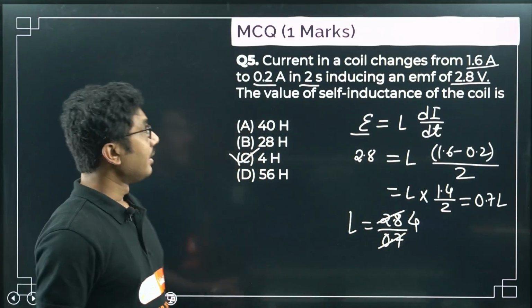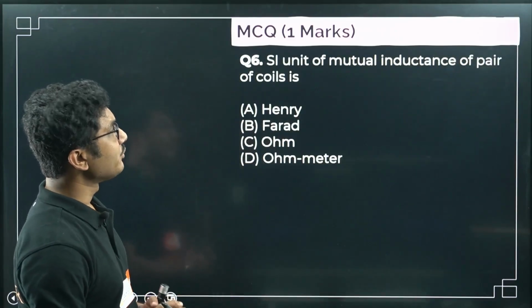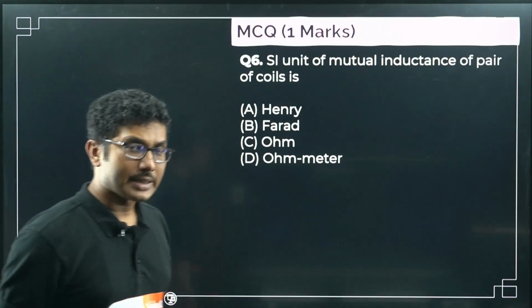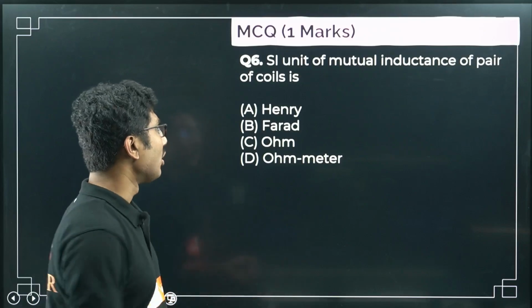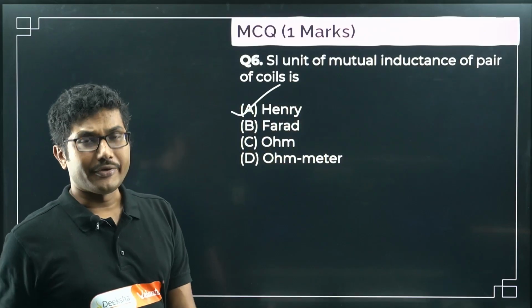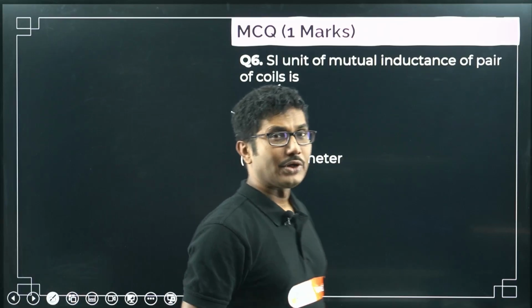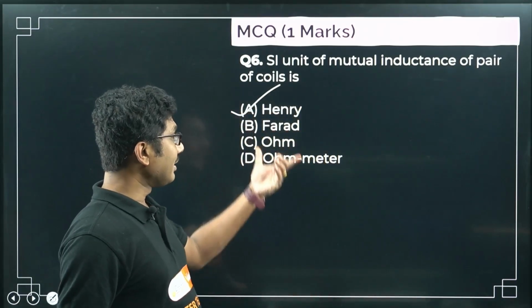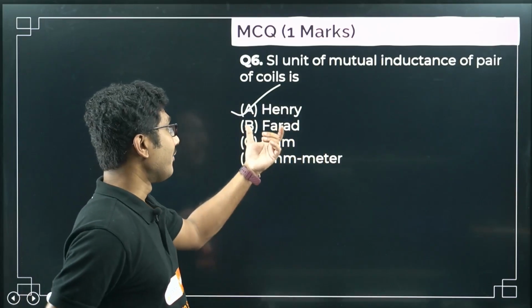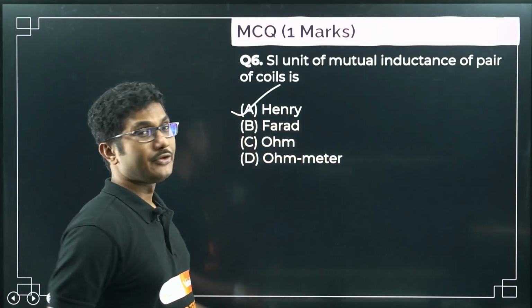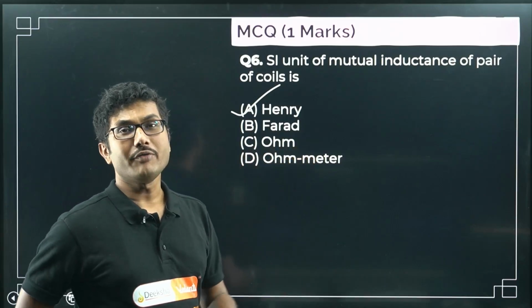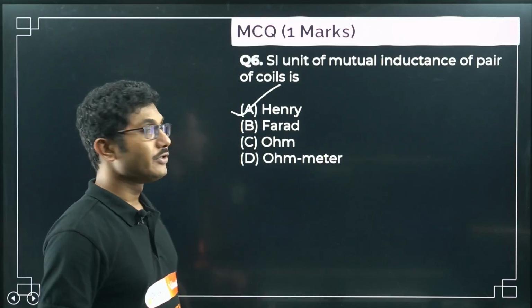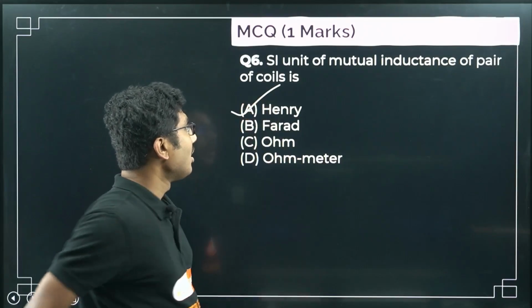Next question: the SI unit of mutual inductance of a pair of coils is? The unit of mutual inductance, like the unit of self-inductance, is always Henry. Sometimes they might give you Henry or sometimes millihenry. Both are correct. But you can also eliminate the options. Farad is the unit of capacitance, ohm is the unit of resistance, and ohm meter is the unit of resistivity. So you can ignore these options.